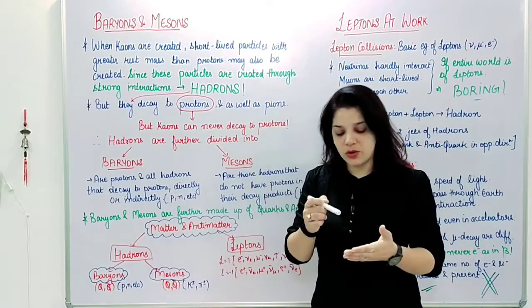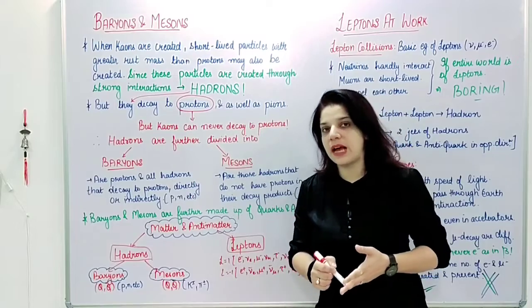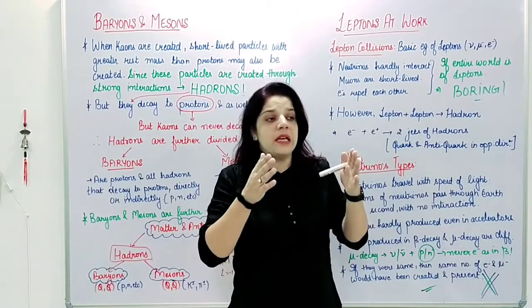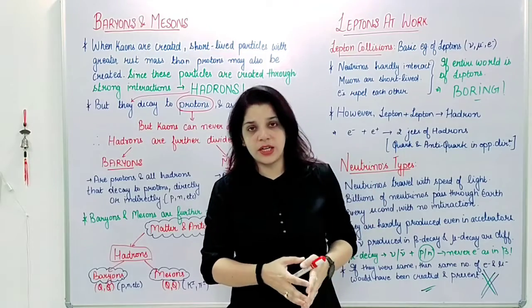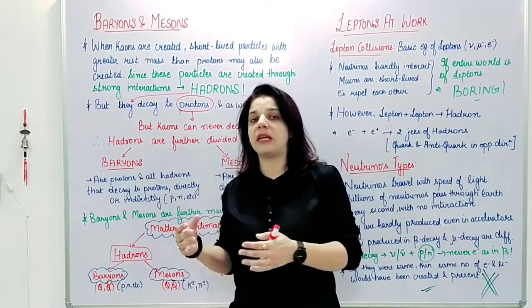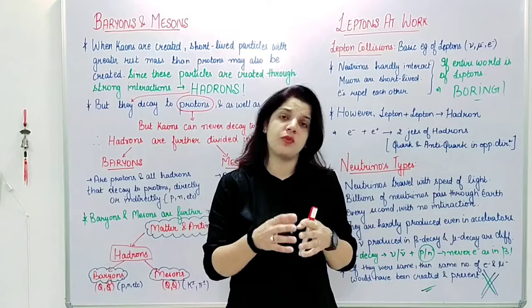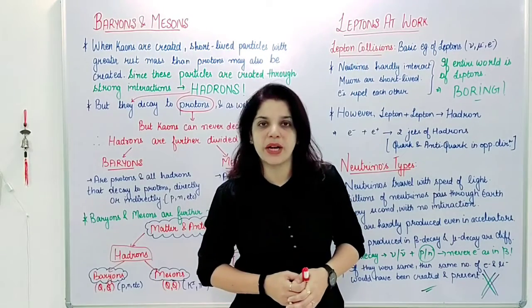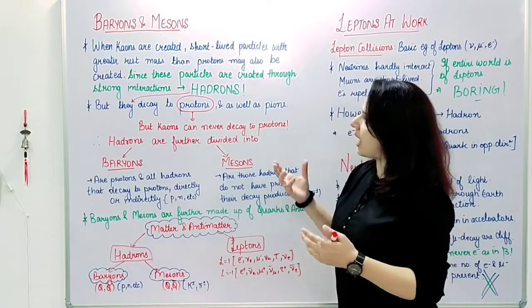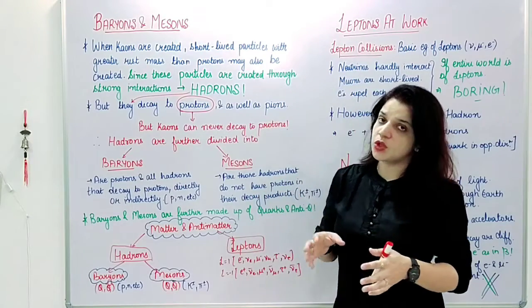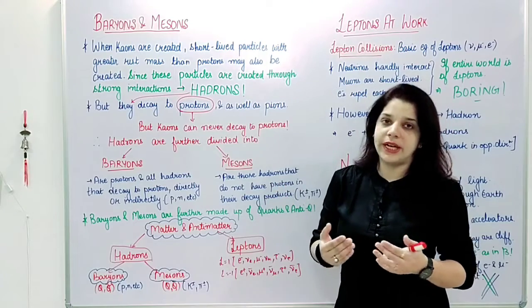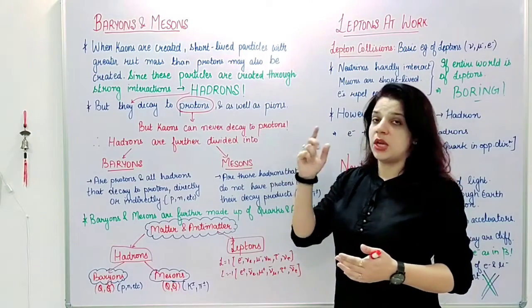Now we talked about muons, pions and then kaons. After studying kaons, we said that they originate with strong interactions, but they decay through weak interactions, so we call it a strange property, and hence the name strange particles. After the kaons were discovered, it was also observed that when kaons are created, short-lived particles with greater mass than the proton may also be created.